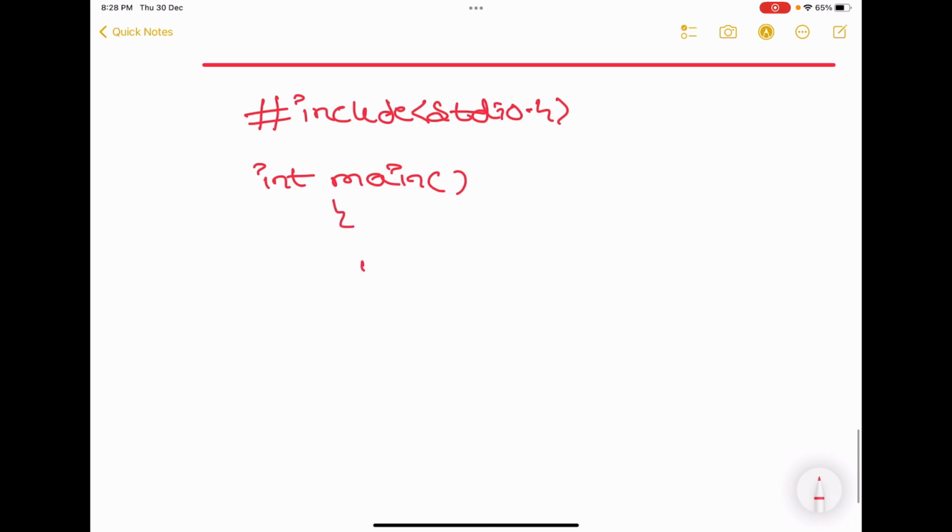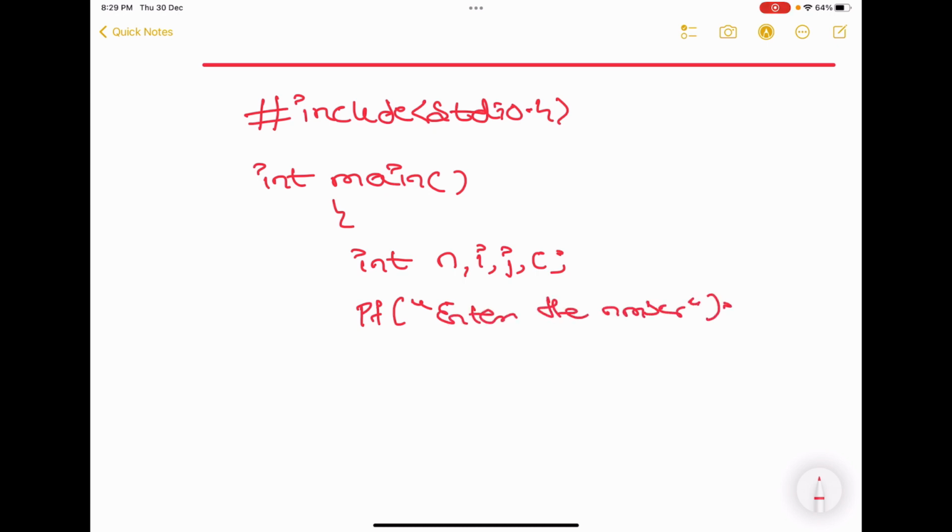I need a variable n. I have 2 loops, i and j, right? And I have a c value, c. Printf "enter the number". Scanf %d &n.